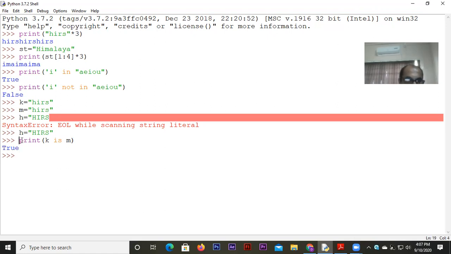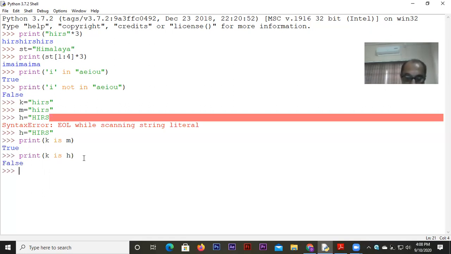But if you do this with k and h, although logically they are the same, we know small letters and capital letters hold different ASCII values. So in this case, see, the result is false. Fine. It's not that the is operator can be used only in connection with strings. It can be used in connection with numeric variables also. Integer variables, float variables also can combine this.